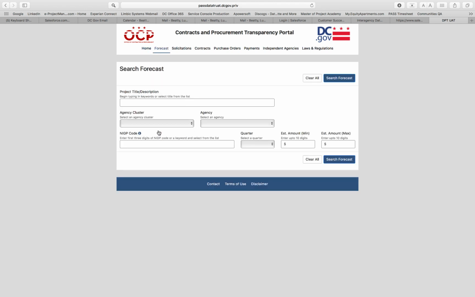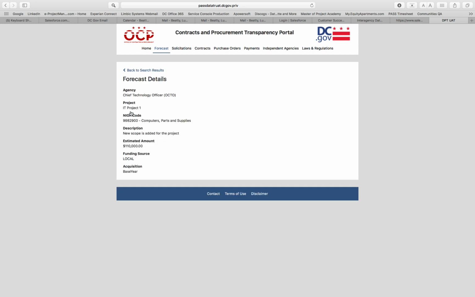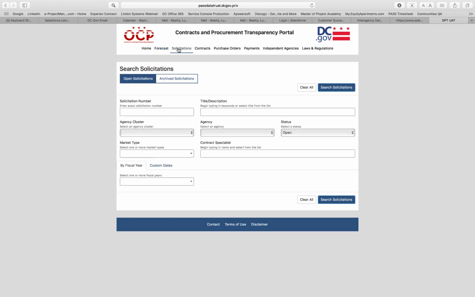Looking at forecasts, you can search forecasts by several filters. I'm going to choose to search by Q1 of this year, and I'm going to add a minimum amount of, say, 100,000. I can search, and we'll pull up our test data here to show you that we have a solicitation planned procurement for IT offices.